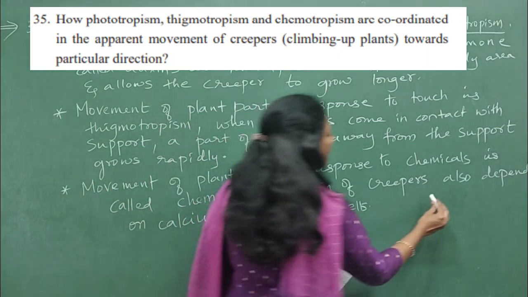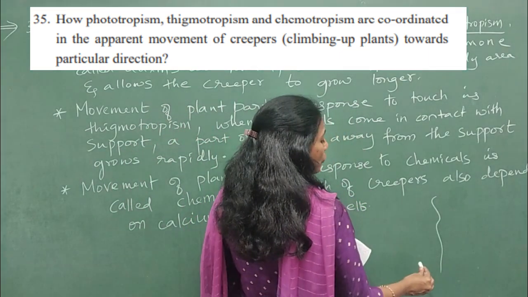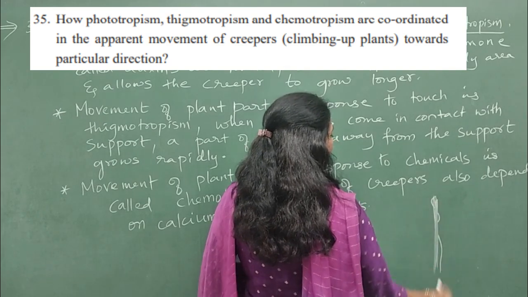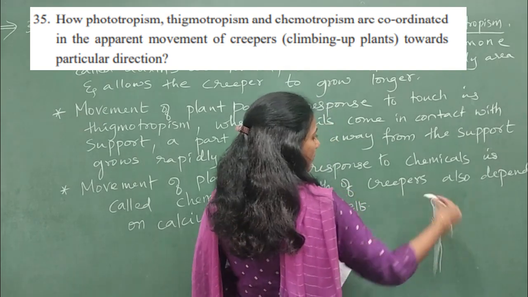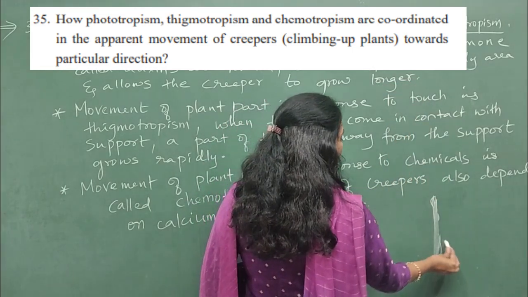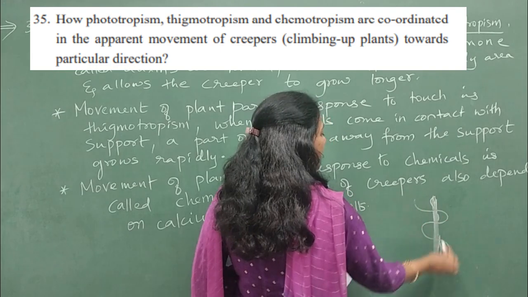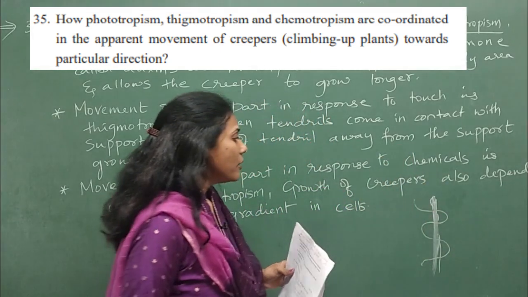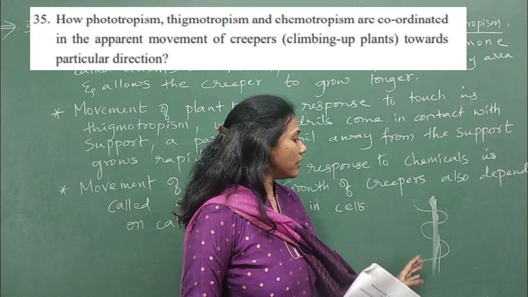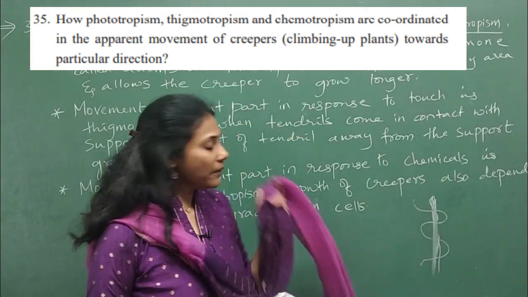So you all know how a creeper grows, right? Imagine this is a support. A creeper always needs a support. Creepers always climb, and to climb, it needs a support. Suppose this is a creeper, it is getting coiled around a support. So it grows in a particular direction. As you provide a support, it grows in that direction, right?